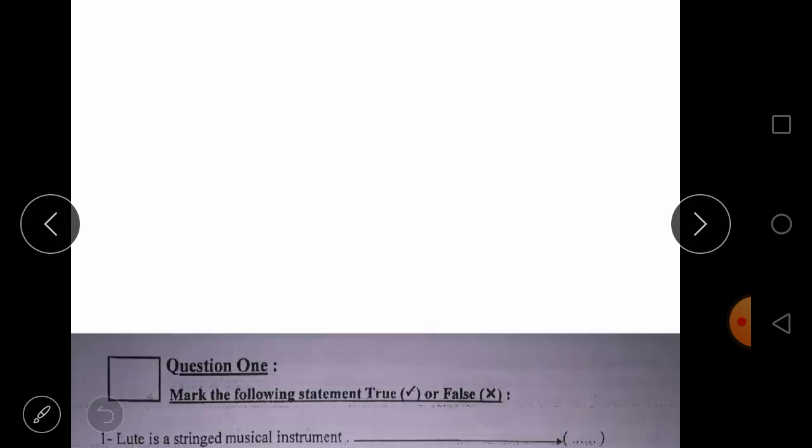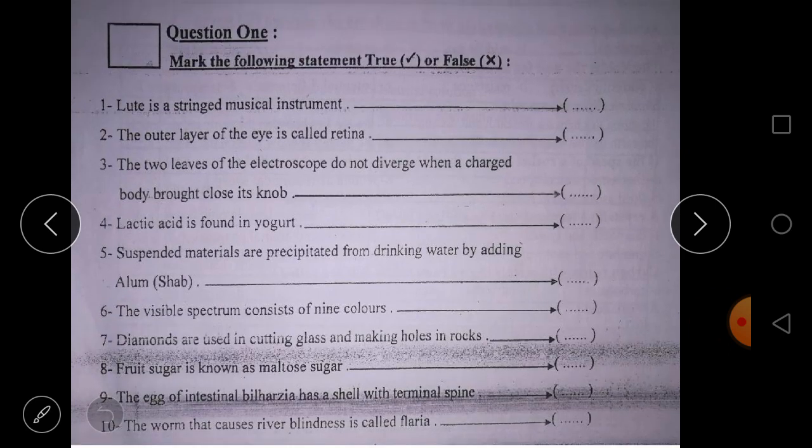We start with science. We have the first question, true or false. Number one, lute is a string musical instrument. It is true. Yes, true. The outer ear is not included here, so this is not included.